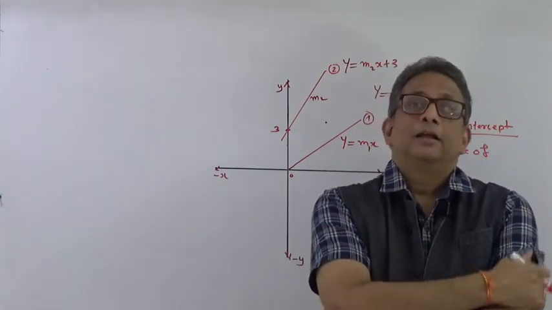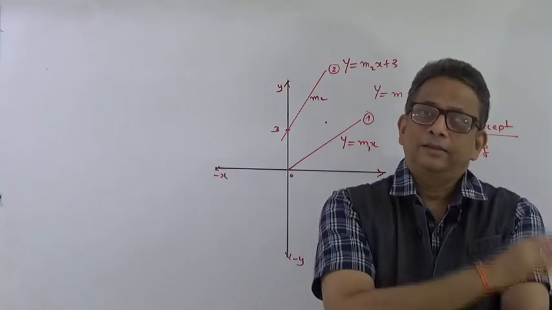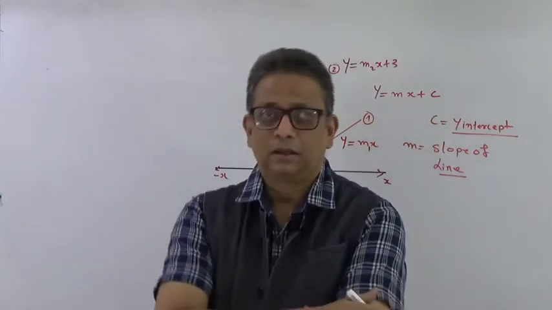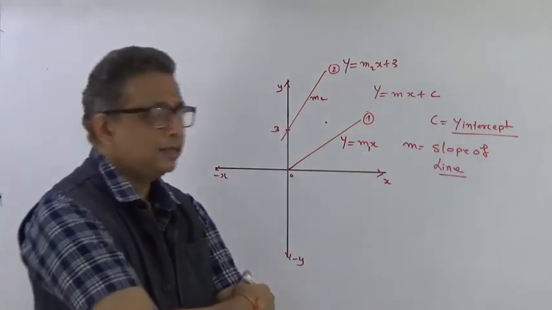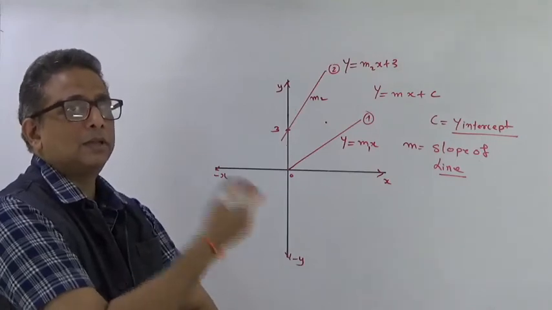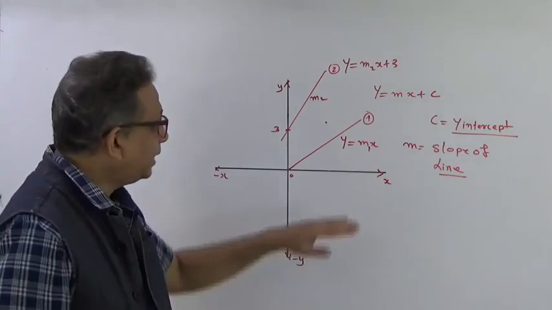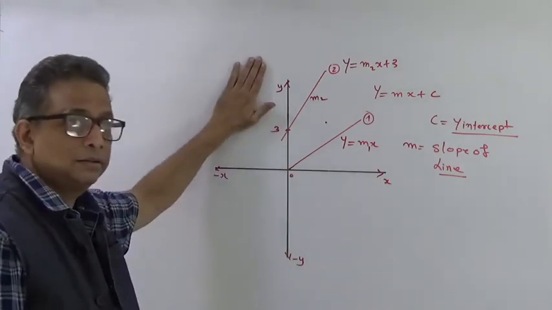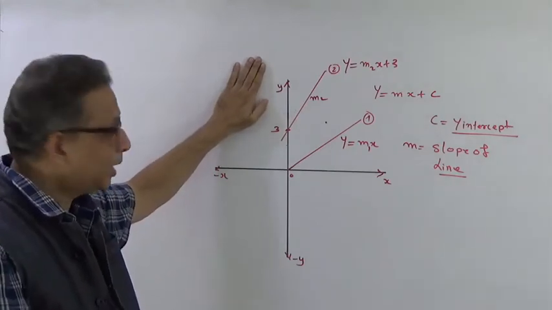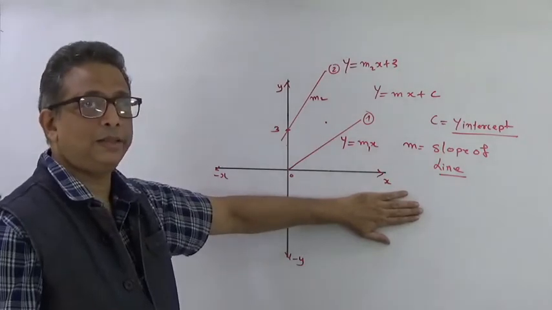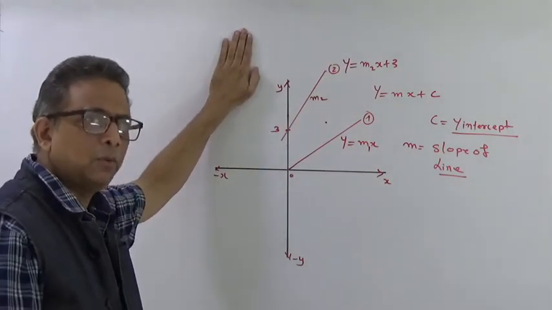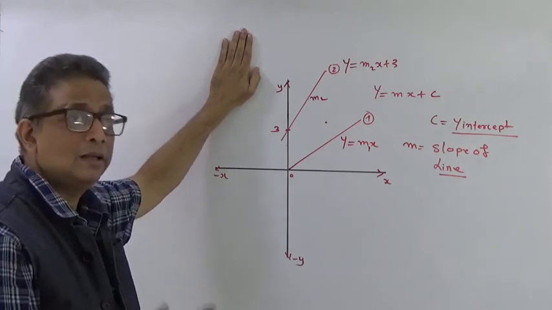Now line is the next graph, and a lot of things are represented by this line. We will come to that, how and what the line represents when this x and y is replaced by some other entities. Like x can be used to represent time, and y could be used to represent distance. Then what does the slope of the line mean?